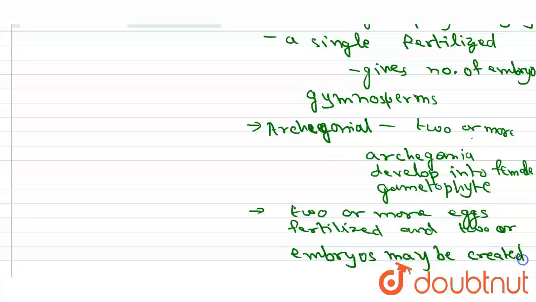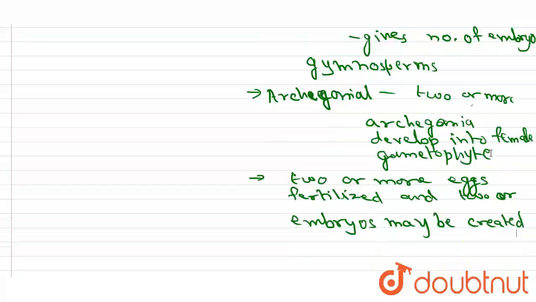Because of the fertilization of two or more eggs, two or more embryos may be created. But out of these embryos, only one embryo survives and all the others perish during the course of development. So this type of archegonial polyembryony can be seen in gymnosperms.